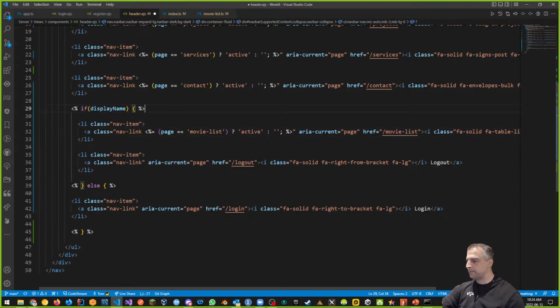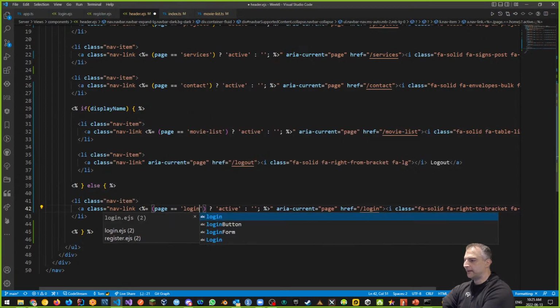This one will be, well, logout won't have it because logout, there won't be a page, right? We're just going to have the logout link and then it's going to perform logout and take us back to our login page. But login should have it, right? Because login should light up, right? So we'll say this will be login. Okay, there we go.